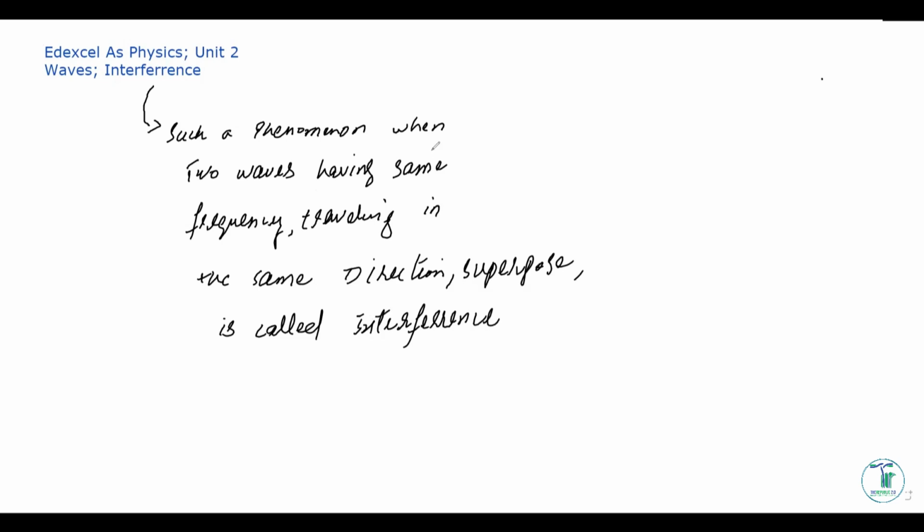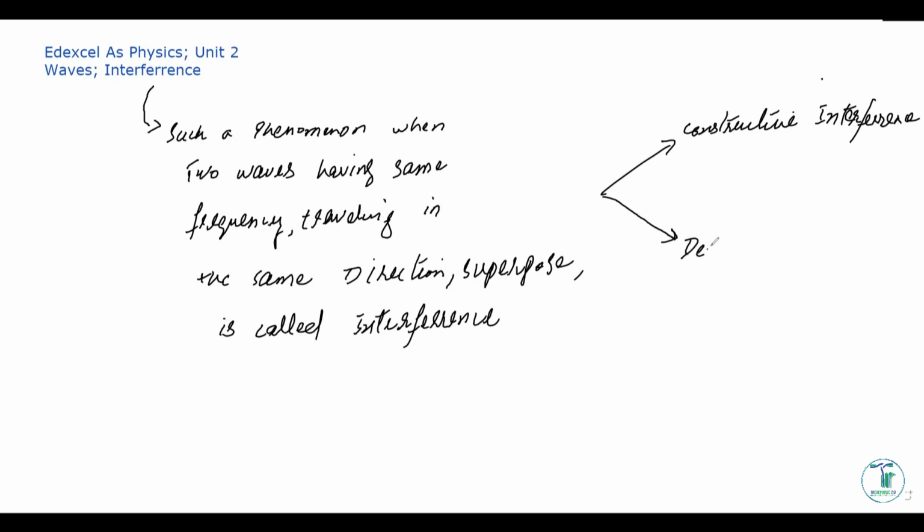And what are those two types? Interference can either be constructive interference, and constructive interference happens when a knot falls over a knot, or an anti-knot falls over an anti-knot, or a crest falls over a crest, or a trough falls over a trough. Such type of interference is known as constructive interference, in which the amplitude is built up, right? For example, if the amplitude of one wave is 1 meter and the amplitude of the other wave is 1 meter, the resultant amplitude has to be 2 meters.